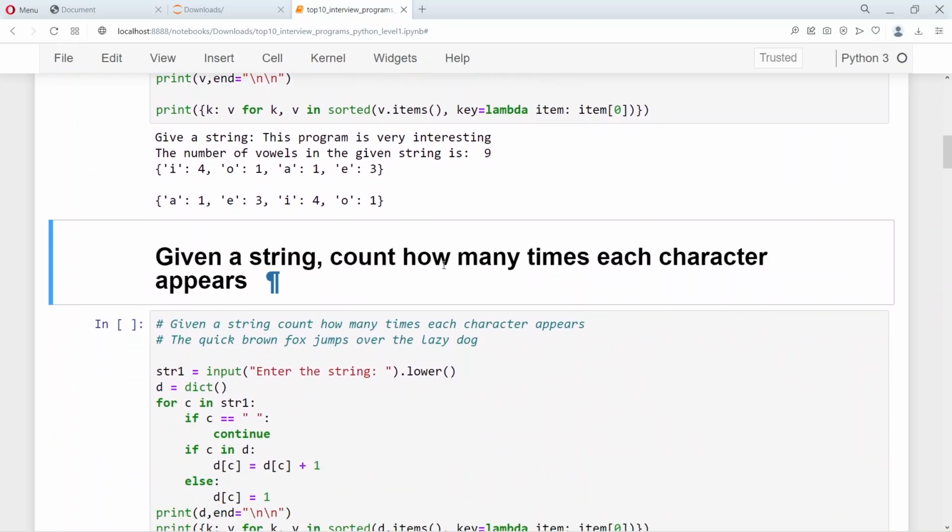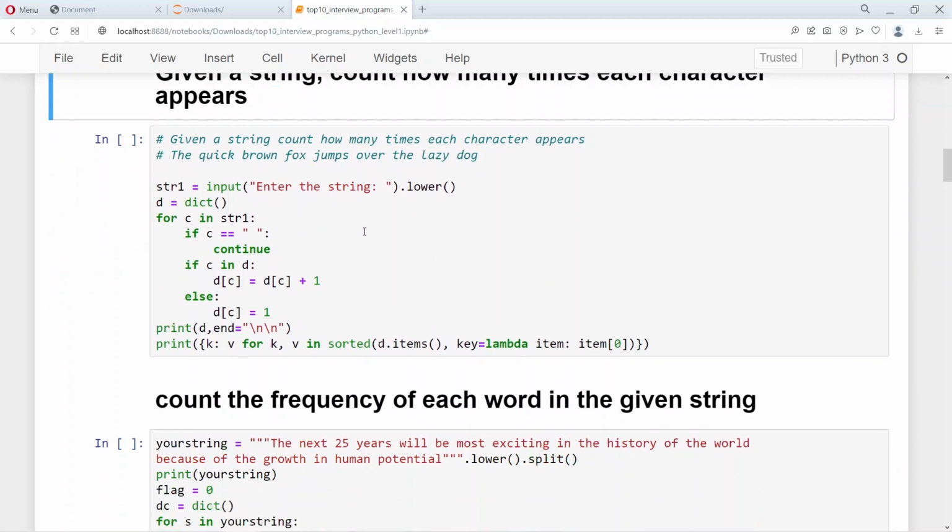The next question, which is related to string, is to find out the frequency of each character. Okay, you want to count the frequency of each and every character in the string. So this is interesting because it is basically about counting the frequency of characters. So let's say that we have entered a string, which is the famous pangram: The quick brown fox jumps over the lazy dog. So we copy this string,